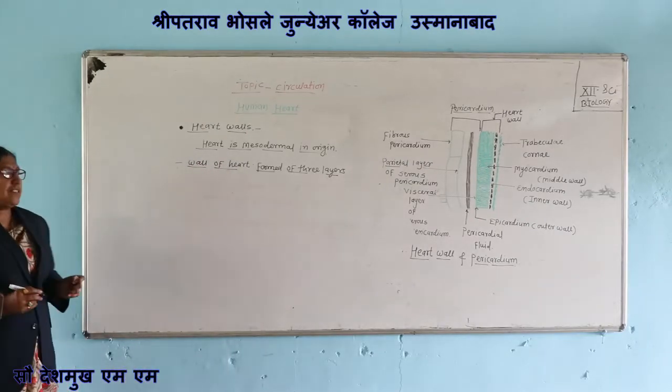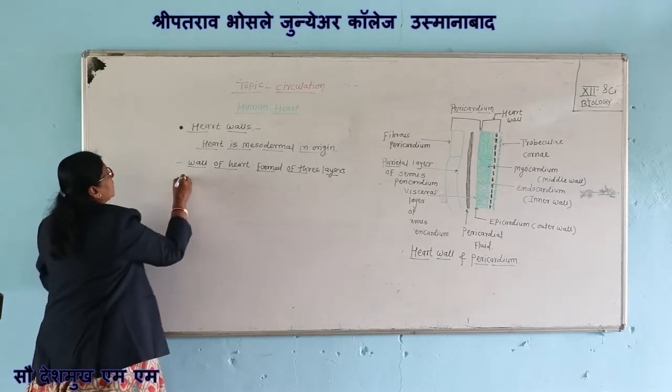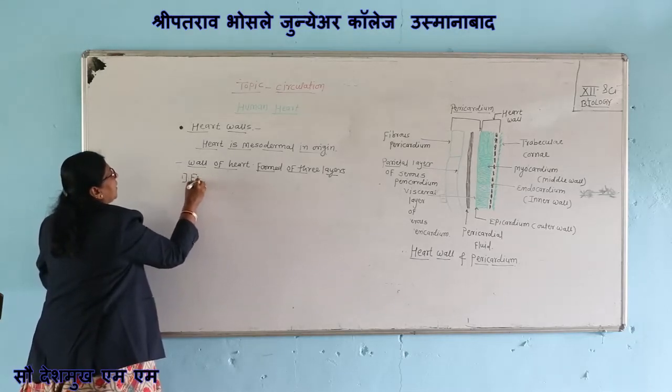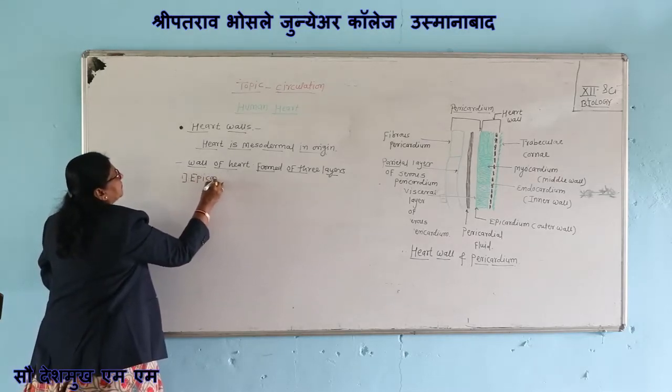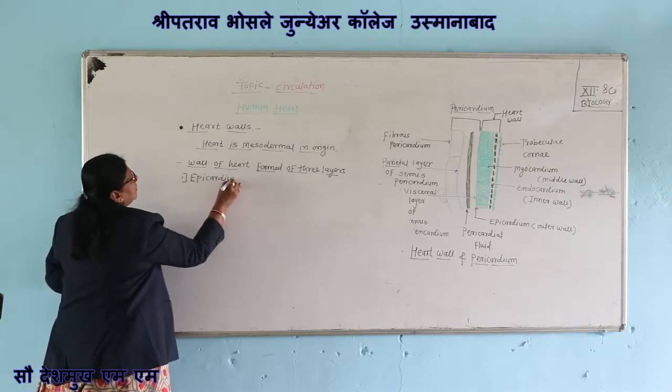First wall is the epicardium. It is the outer wall.